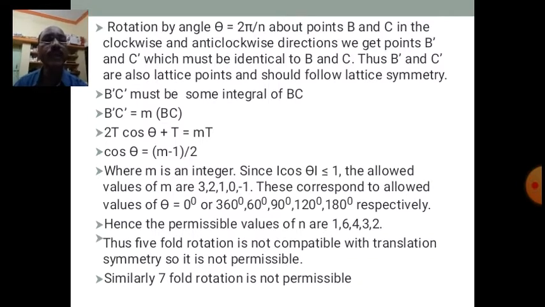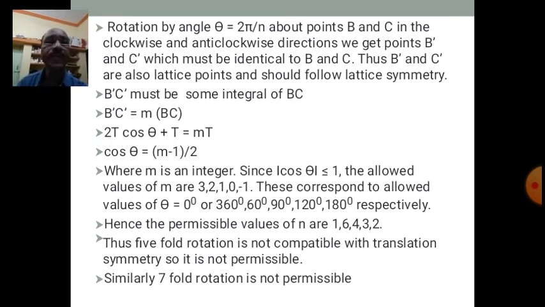Similarly, for m is equal to 0, 0 minus 1 is minus 1, minus 1 by 2, cos of theta is equal to minus 1 by 2, then theta is equal to 120 degrees. When cos theta is equal to minus 1 by 2, theta is equal to 120 degrees. Similarly, for m is equal to minus 1, minus 1 minus 1 is minus 2, minus 2 by 2 is equal to minus 1. So, cos of theta is equal to minus 1, theta is equal to 180 degrees respectively.